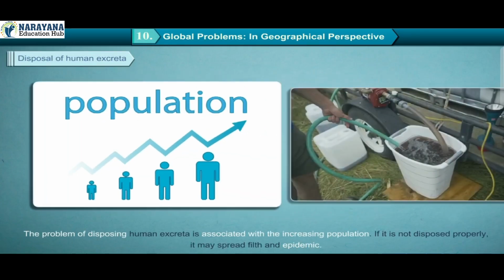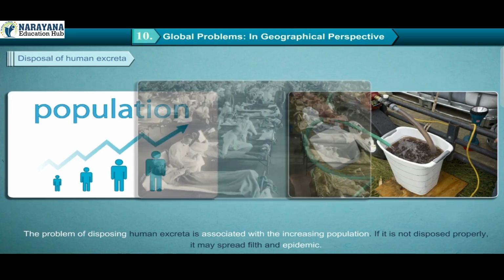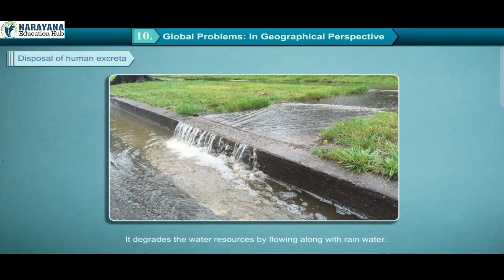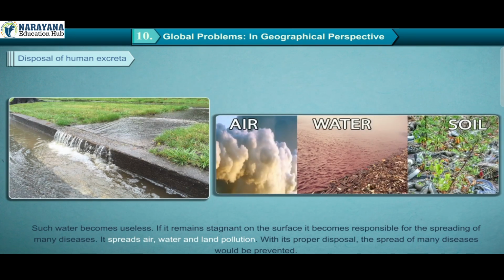Disposal of human excreta. The problem of disposing human excreta is associated with the increasing population. If it is not disposed of properly, it may spread filth and epidemics. It degrades the water resources by flowing along with rainwater. Such water becomes useless. If it remains stagnant on the surface, it becomes responsible for the spreading of many diseases. It spreads air, water, and land pollution. With its proper disposal, the spread of many diseases would be prevented.